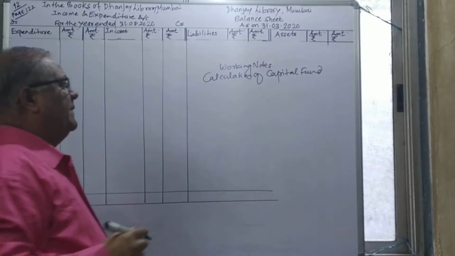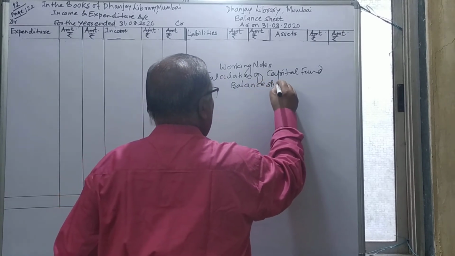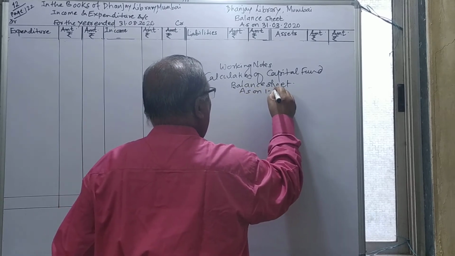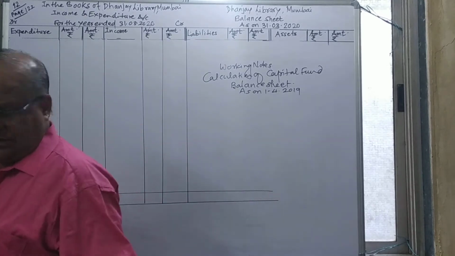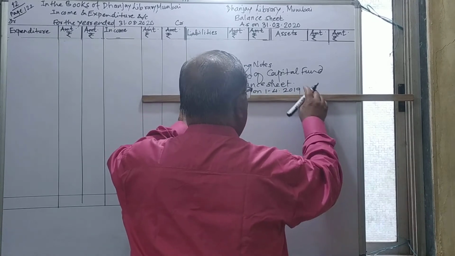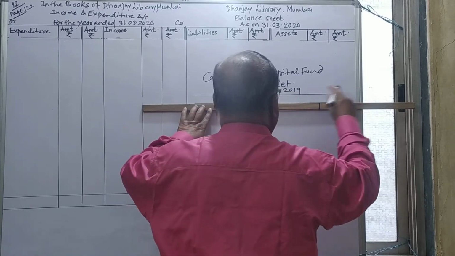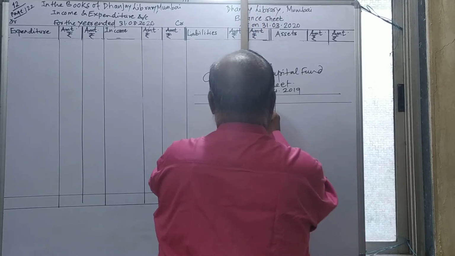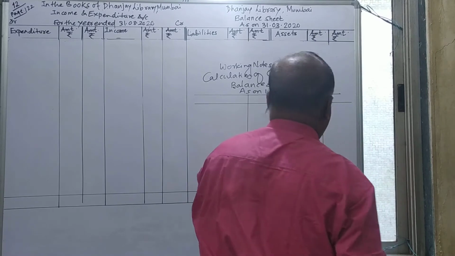For this we have to prepare a balance sheet as on 1/4/2019. In that, we prepare the opening balance sheet to ascertain the capital fund. It is a simple balance sheet. First take assets and liabilities, because capital fund is nothing but the excess of assets over liabilities in the accounts of a non-profit concern.